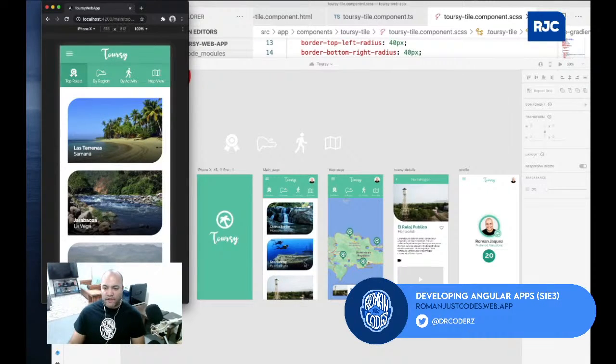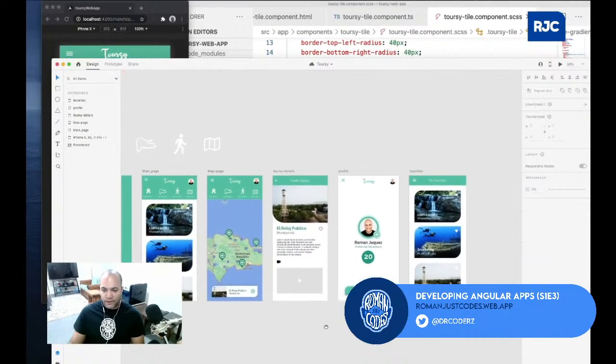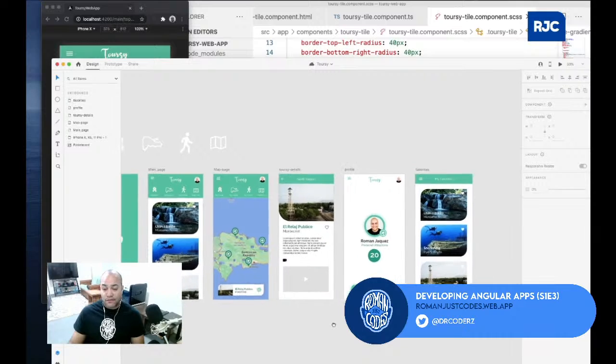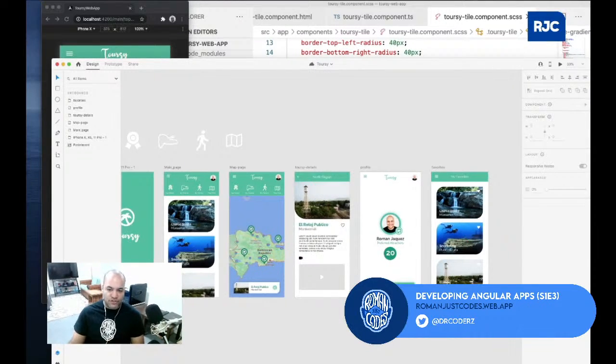Also, what I wanted to do, we can try doing the details page. Maybe from here we can go to a details page. You click and then we can style some of the details page. I will leave the map for another session in another episode, because that might take a little bit. I would just devote it for that.